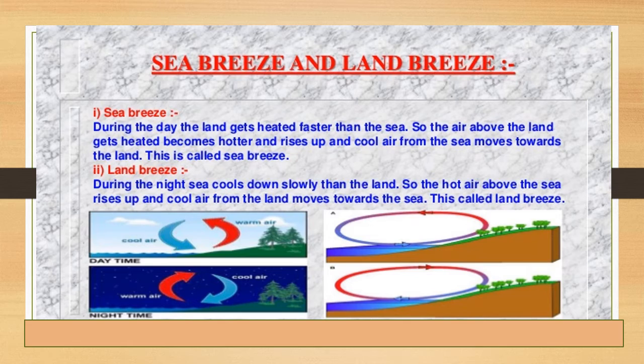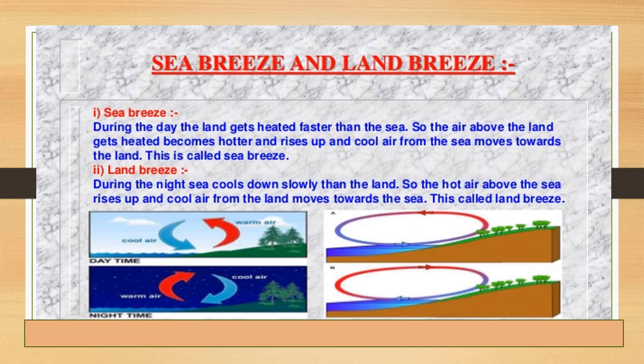Land is colder and the sea or the water body is much hotter. Why is this happening? This is happening because the warm air is rising up and the cool air is taking its place. So this is called as the land breeze.